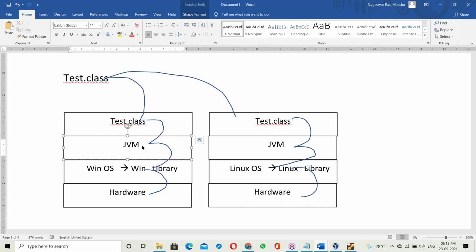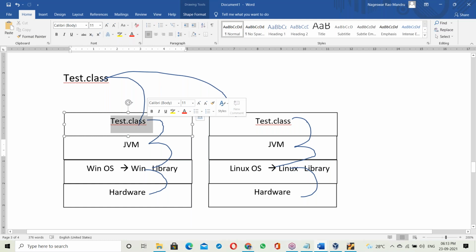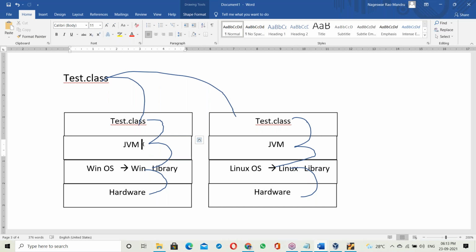But a Java .class file is not a prepared file, so it has to be prepared by the JVM. How do you get the JVM? Through the JDK software. To run the .class file, Java software is compulsory. Without Java software, a Java program never runs. An exe file runs directly, and C software is not necessary.